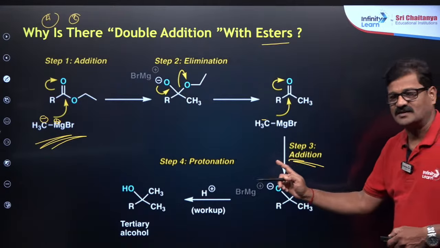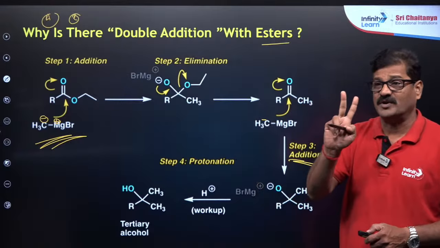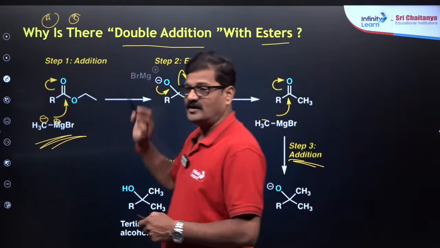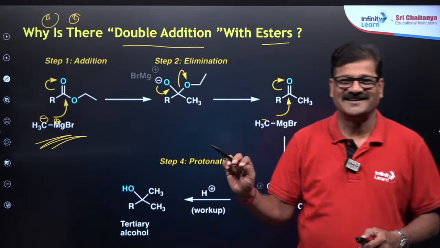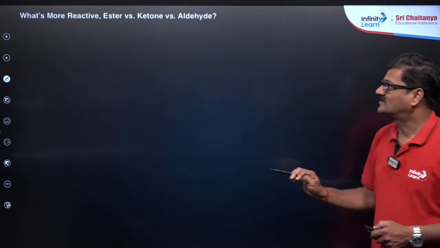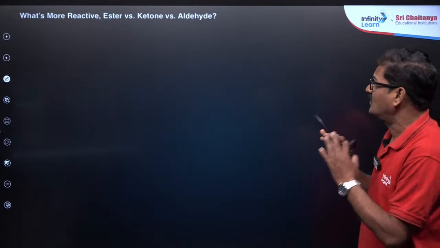So for the ester, how many molecules of the Grignard reagent are used? Just double addition. It is going to be a double addition. This is a noteworthy point. Children, any doubt? Fine. So now, what is more reactive, ester or ketone or aldehyde?